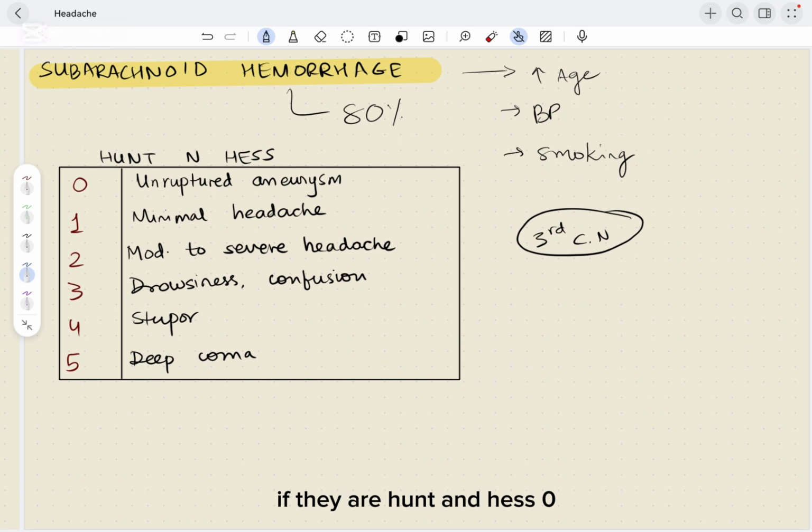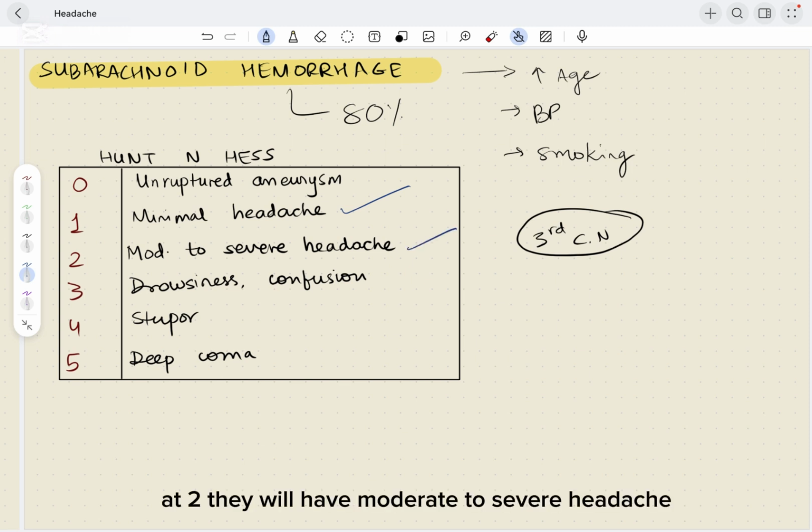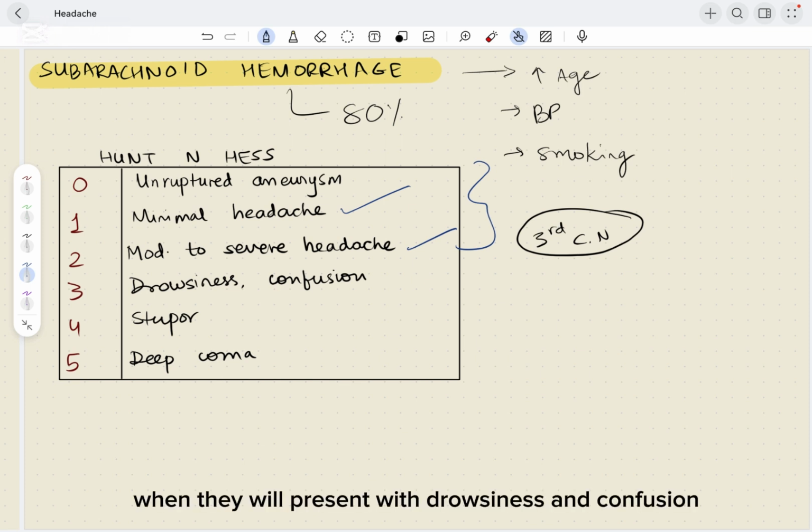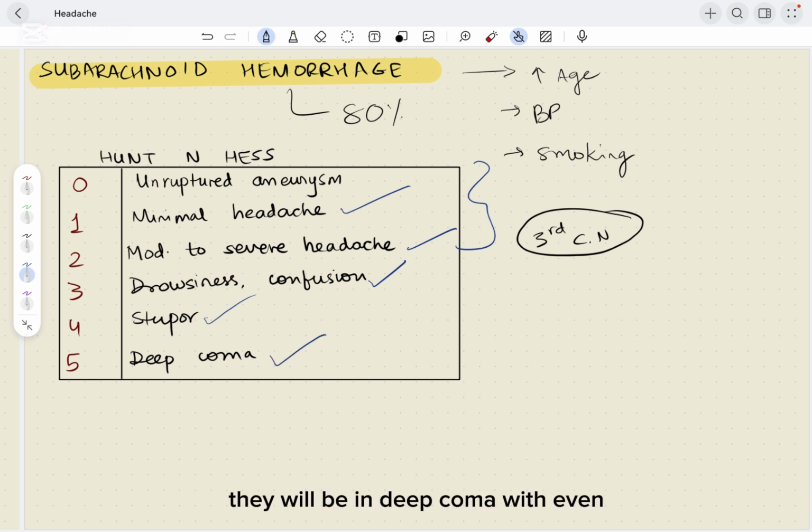If they are Hunt and Hess 0, that means the patient has an unruptured aneurysm that is captured on probably an incidental CT finding. At grade 1, they will have minimal headache. At grade 2, they will have moderate to severe headache. And up until here, we're in the okay zone. Grade 3 is when we start to get really worried, when they will present with drowsiness and confusion. At grade 4, they will be stuporous, and at grade 5, they will be in deep coma with even decerebrate posturing.